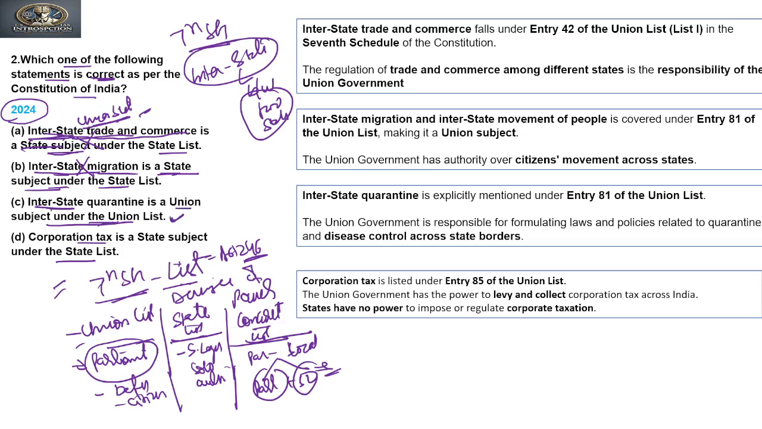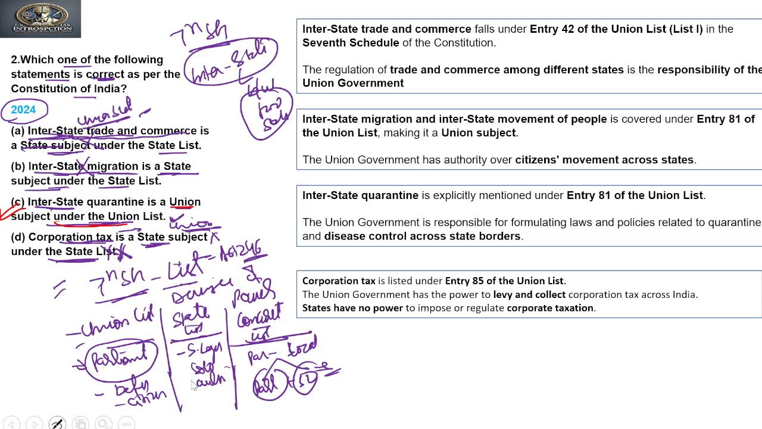Now if you move to the next, which says corporation tax is a state subject under the state list. No, it is incorrect. Corporation tax is not a state subject. It is under direct tax, which is under the direct control of the Union. Clear? So this is also incorrect. So our answer to this question is C, that interstate quarantine is a Union subject under the Union list. Okay? So on this logic we can answer these questions.